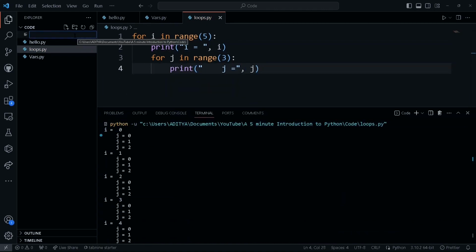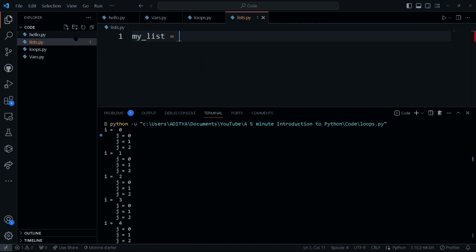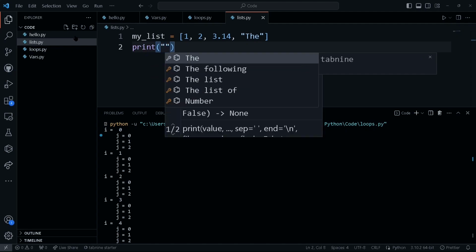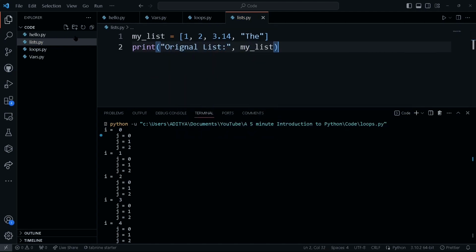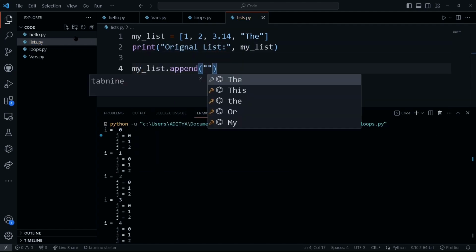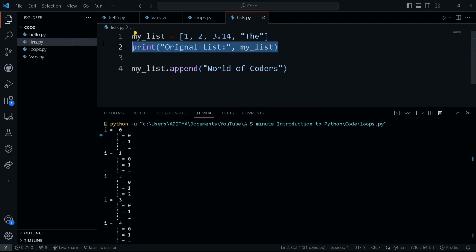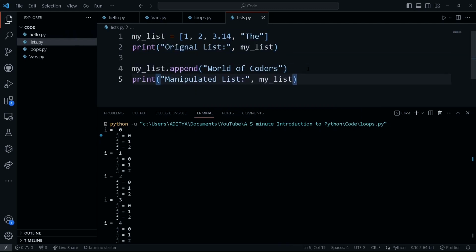Lists are like multi-purpose storage tools of Python. Let's create one and modify it. If you know C programming, try to spot the difference between arrays used in C and lists used in Python.